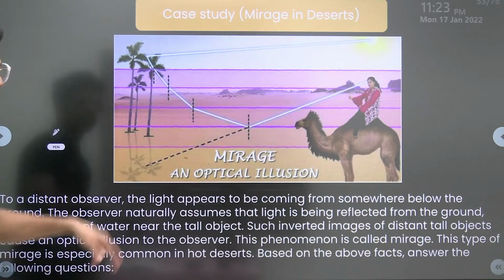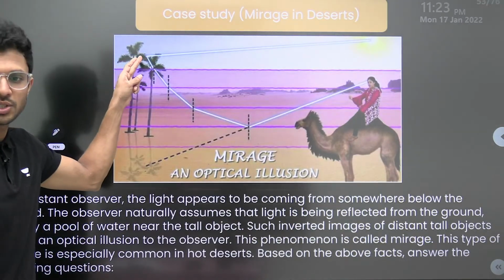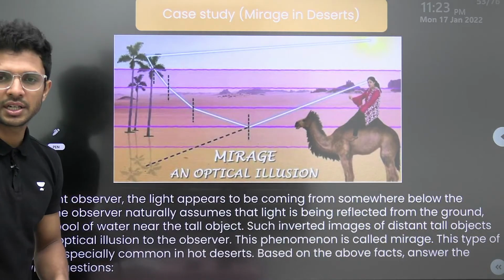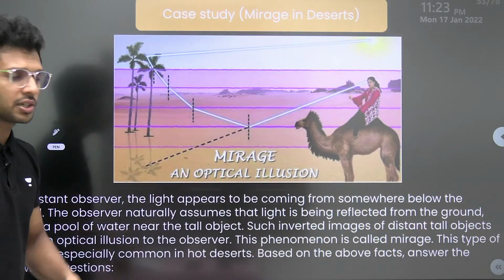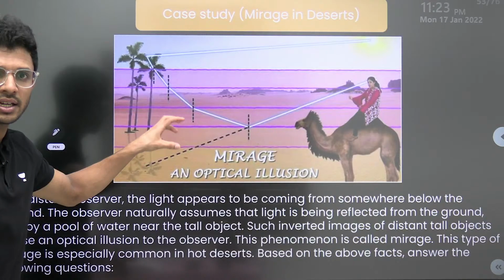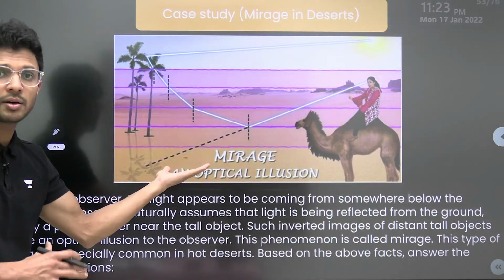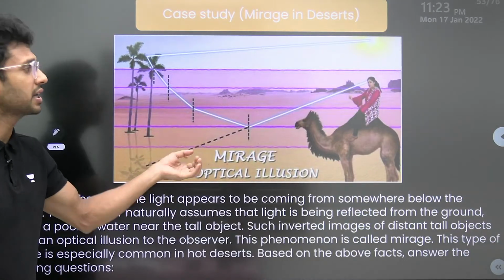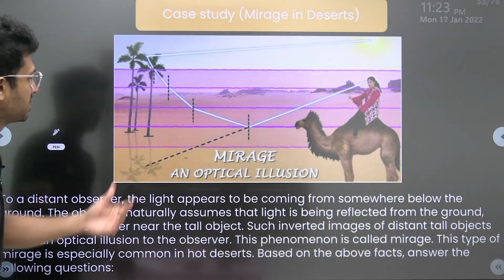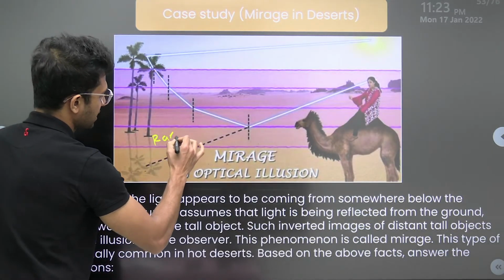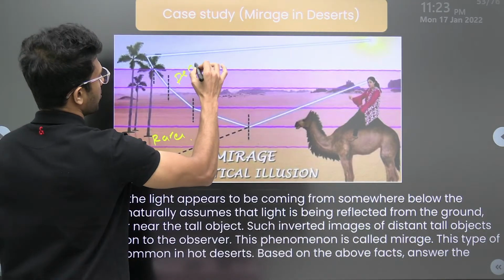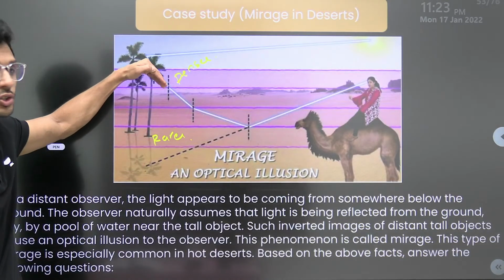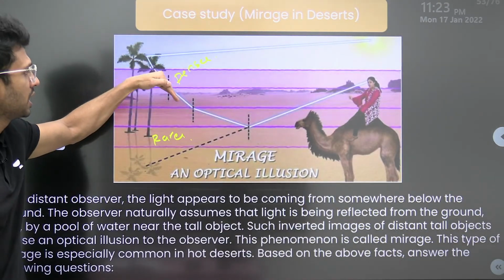Now, the light rays coming from this object will be moving from one medium to another medium. So how can we have two different mediums? But look, in hot seasons, in summer seasons, the ground will become hot faster. So the layer of air just above that will be so much hotter compared to the layer above. So we can say that this air is rarer compared to the denser air above. So when light rays are passing from the object, it is almost like passing from denser to rarer medium.